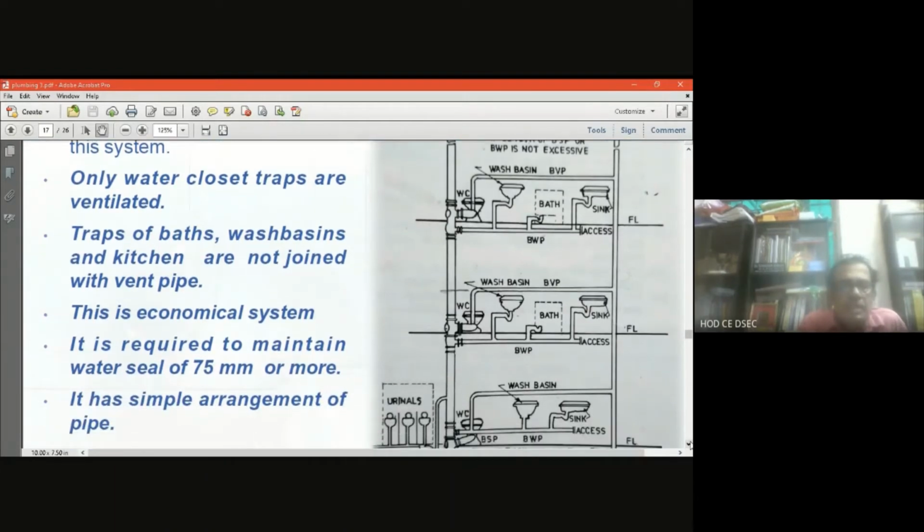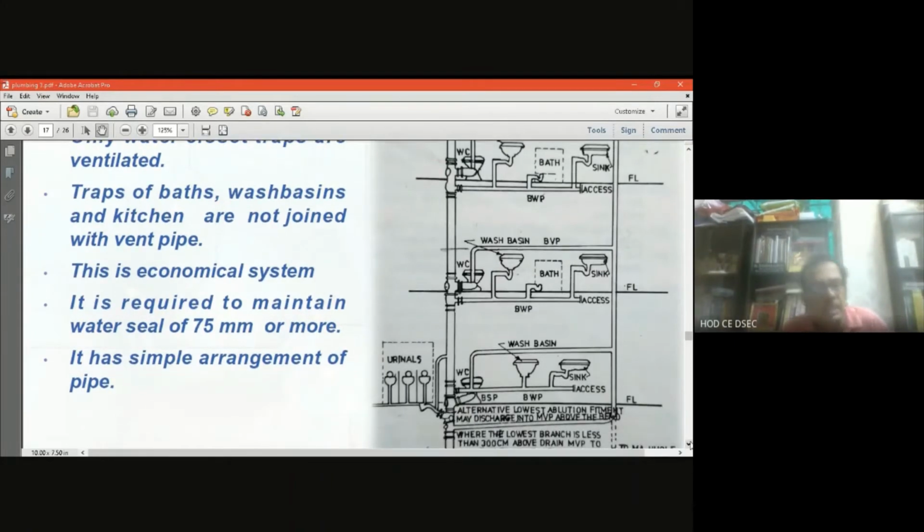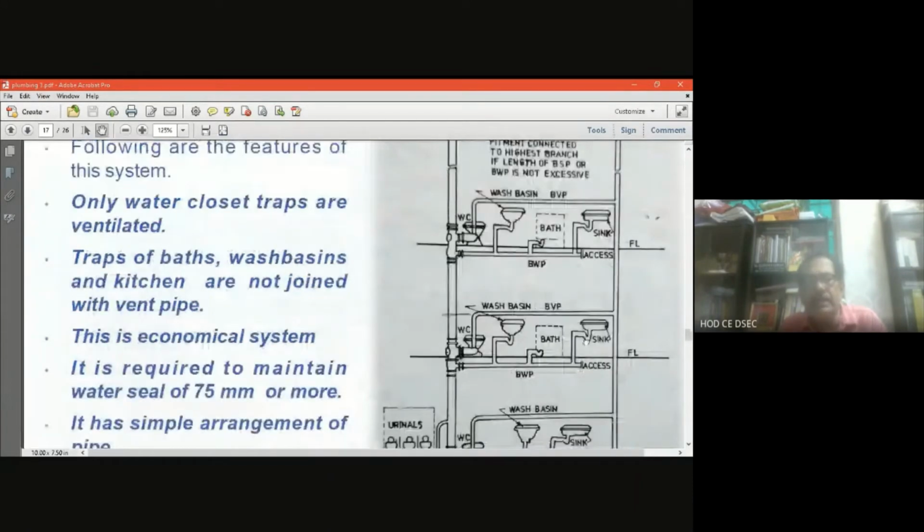This is the economical system. It is required to maintain a water seal of 75 millimeters or more, that is, minimum 75 millimeters. It has a simple arrangement of pipes that you can see. Now let me share the views of the partially ventilated single stack system.